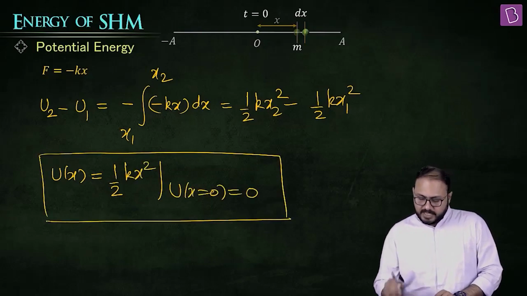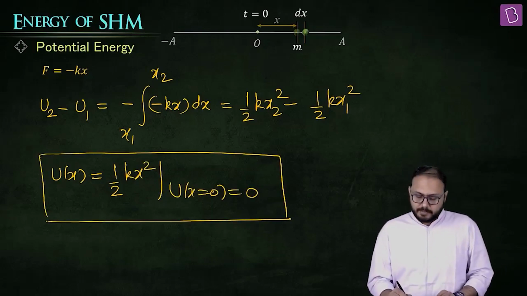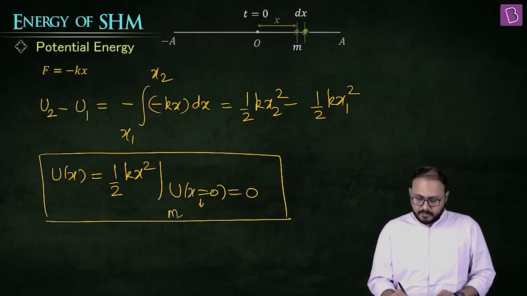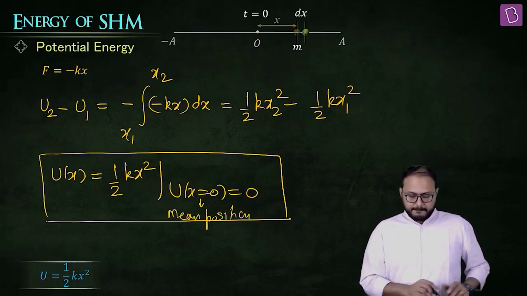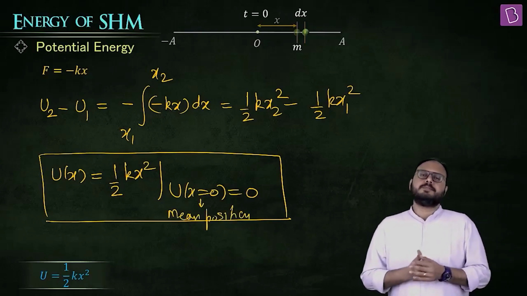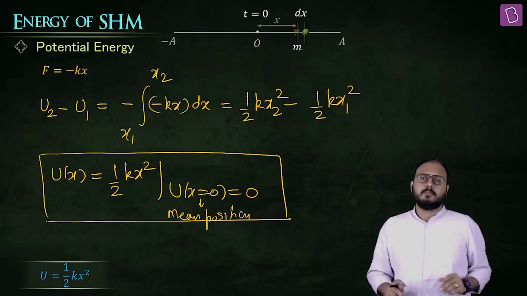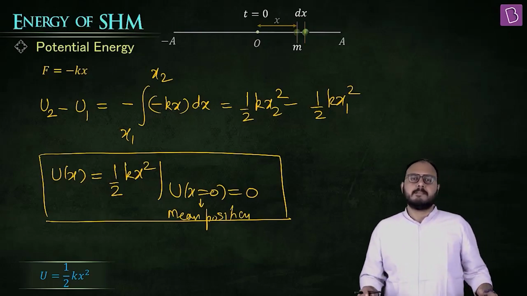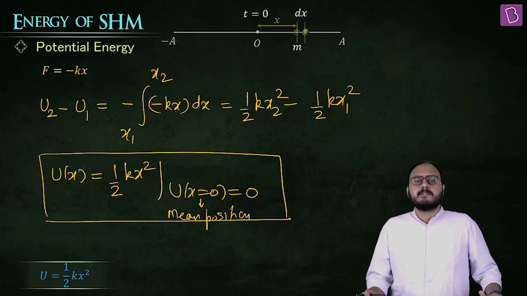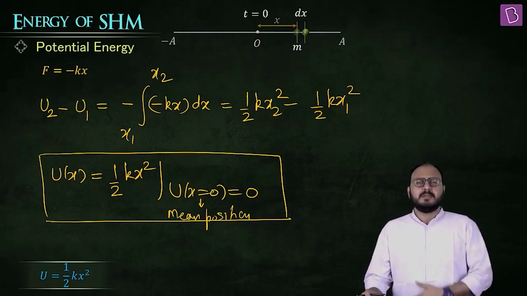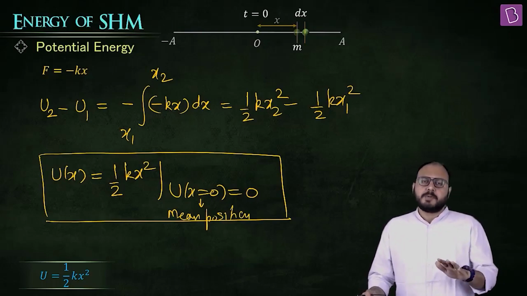So your potential energy datum is where? Mean position. Take your time. Simple, yaar. Come on, guys. That's fairly simple. Please. Yeah, it is actually. Right? So the potential energy expression is half kx square.